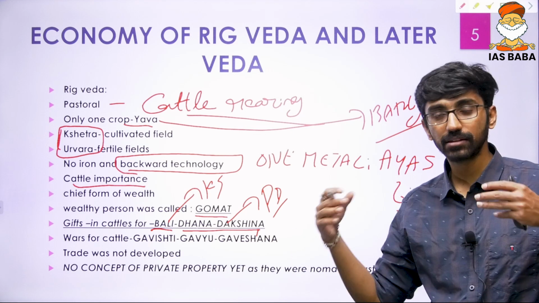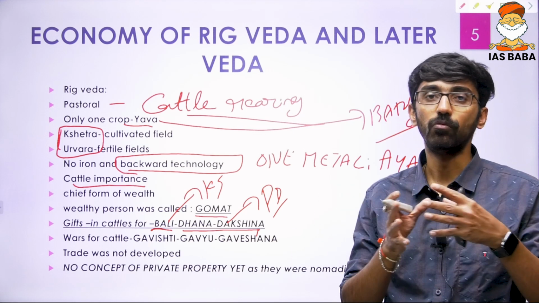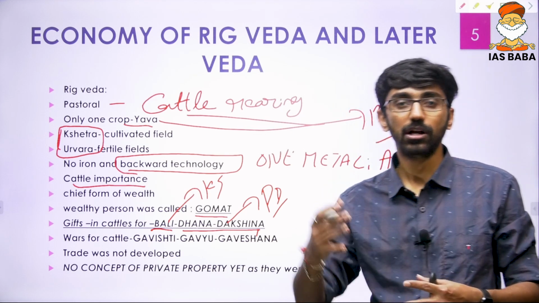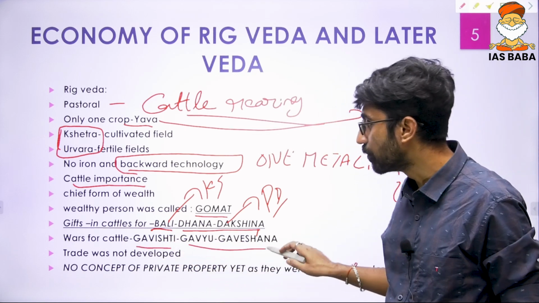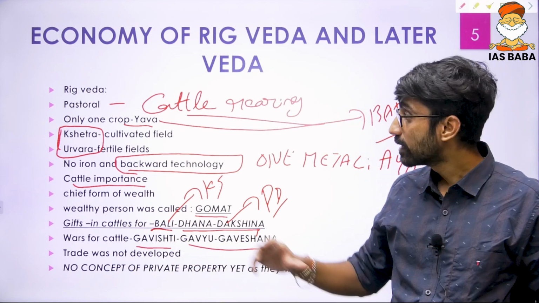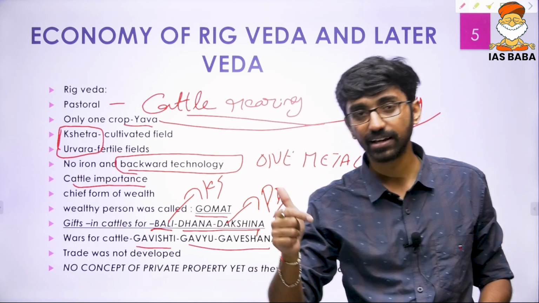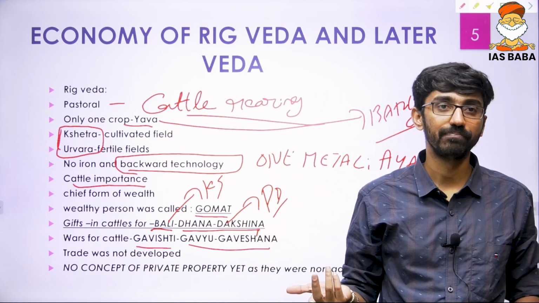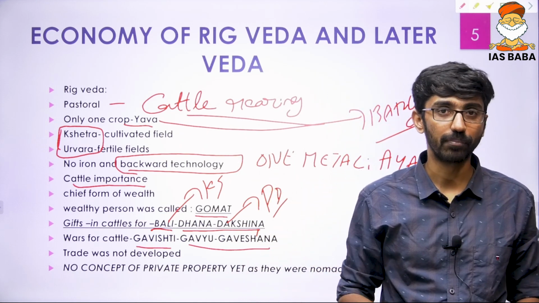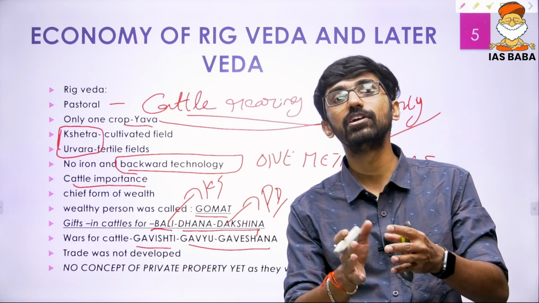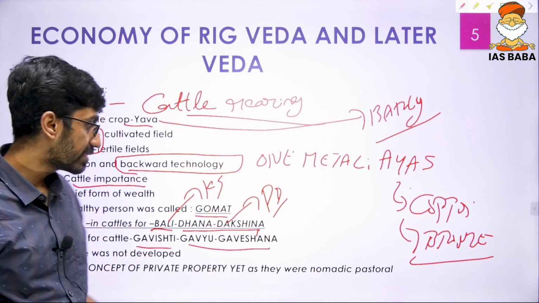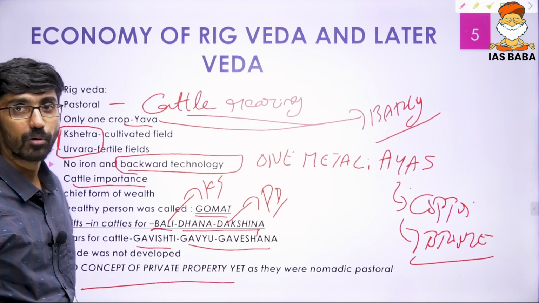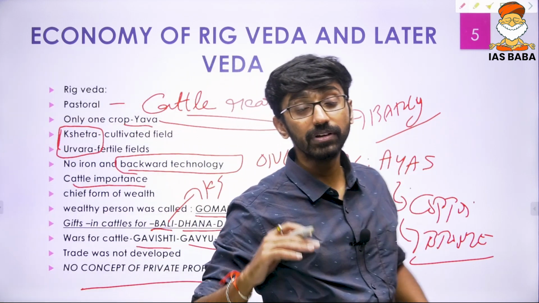In this Rigvedic society, wars were conducted to increase their wealth, and these wars were also given different terms: Gavishti, Gavyu, Gaveshana. Because it was a pastoral economy with less agriculture, trade was not developed, and there was no importance given to property. There was no importance of agricultural fields, and that is the reason there was no concept of private property.